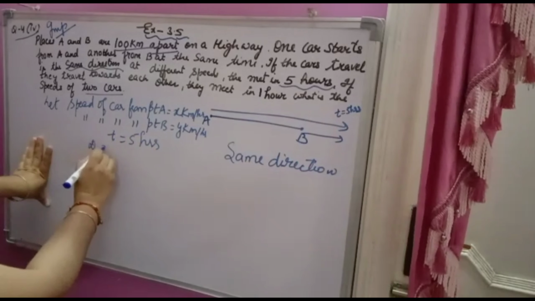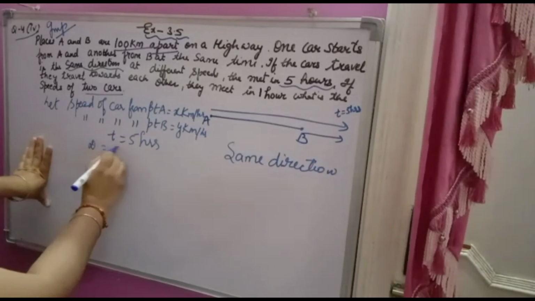Now distance is equal to speed into time. So the distance travelled by the car from point A will be speed into time. Speed is x, time is 5, so 5x.